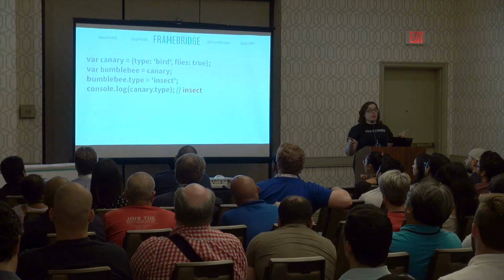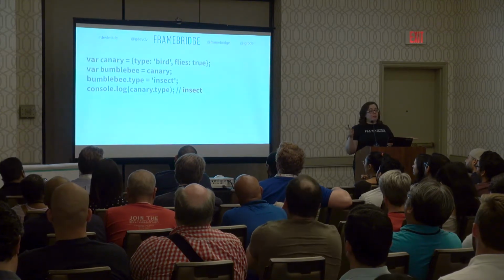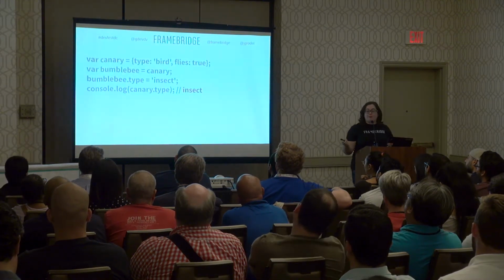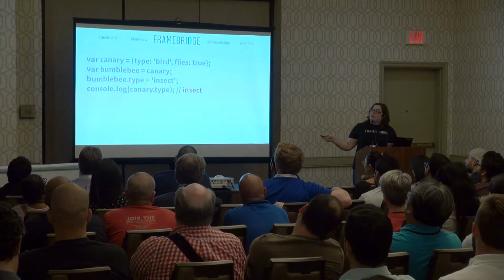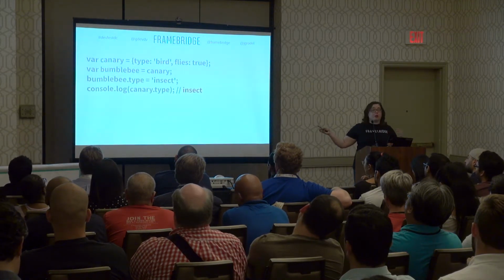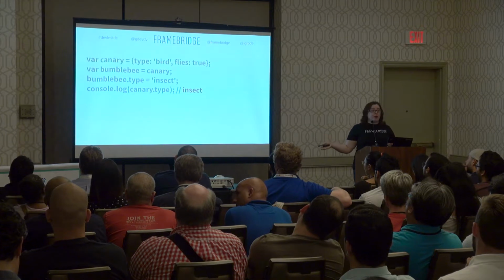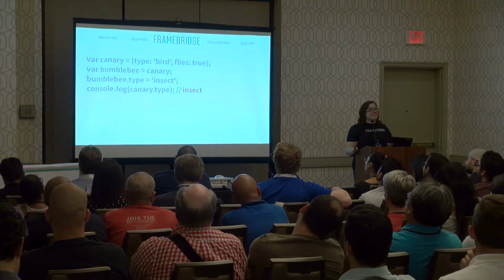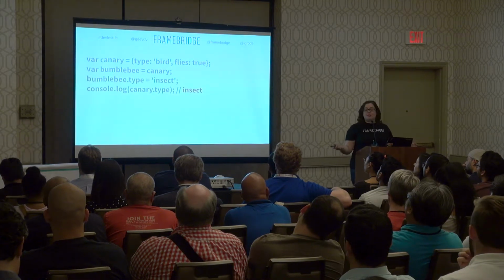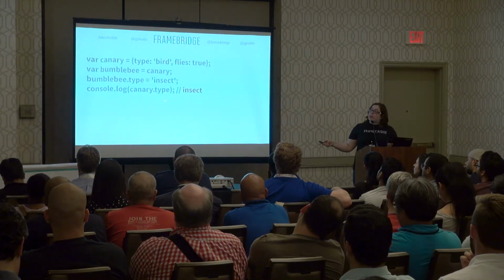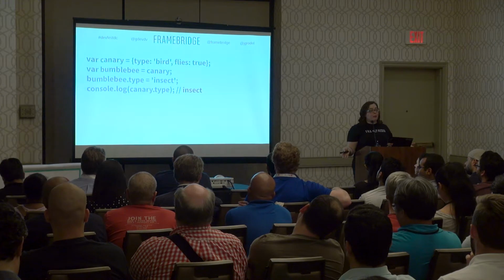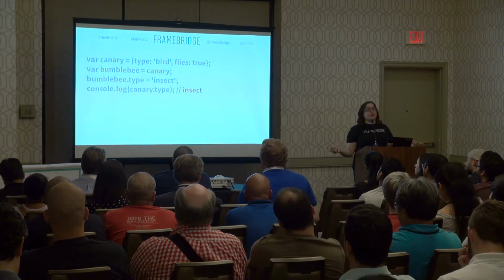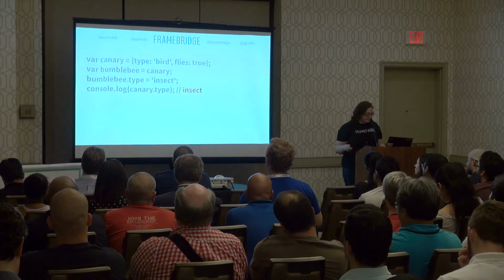We have two separate variables, canary and bumblebee, but they both have the same reference in them. Bumblebee.type will use the reference in bumblebee to go look up an object and change the type property in it to insect. And then canary.type does the same thing. It takes that same reference, looks up that object, and takes a look at the type property. So two separate variables that are pointing at the very same thing.